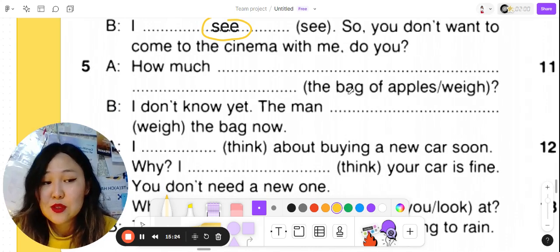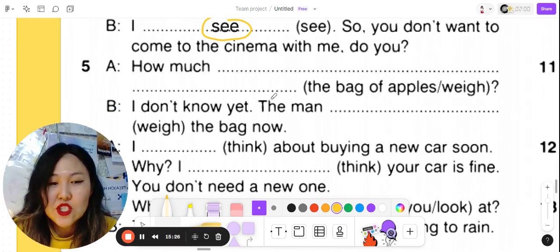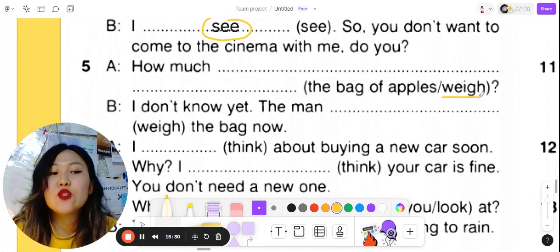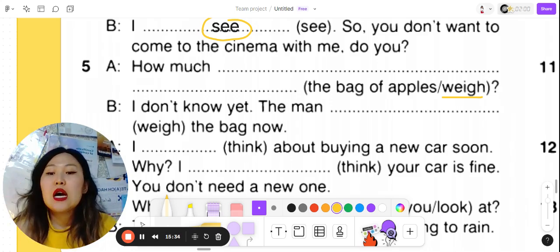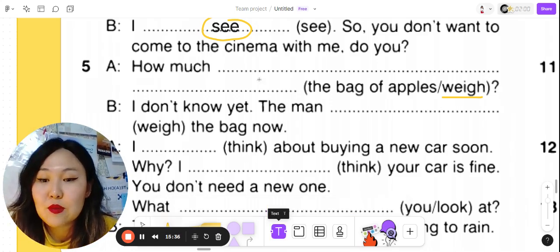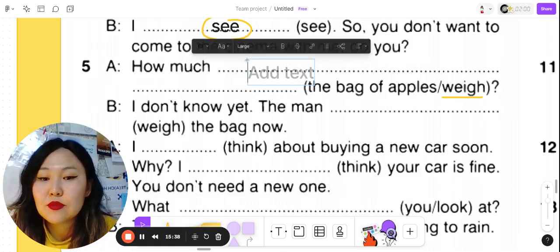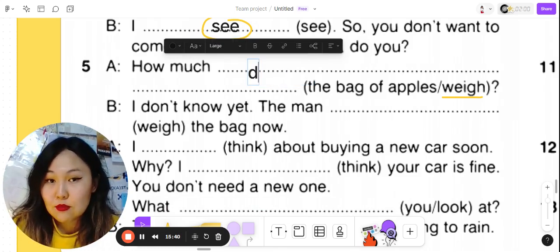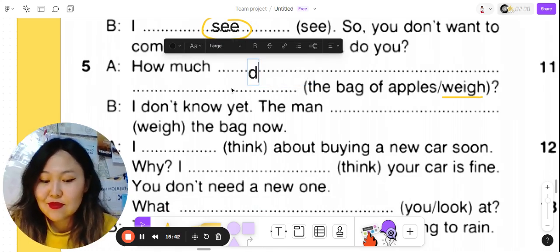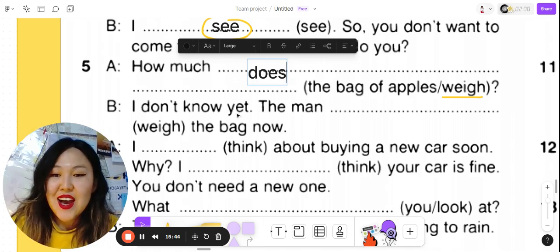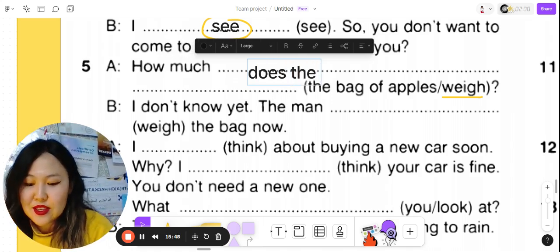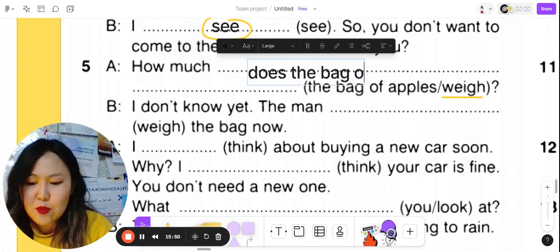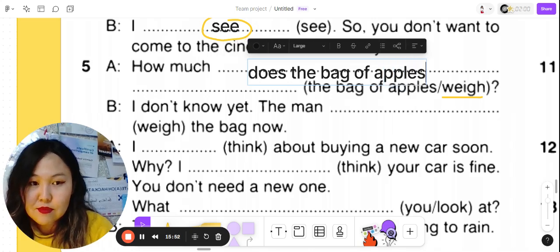And let's do the last one, the fifth. How much does the bag of apples weigh? If we are talking about the weight, the factual weight of it, we use present simple. How much, do or does? What do you think? I hope you've answered does. How much does, because we're talking about the bag, how much does the bag of apples weigh?